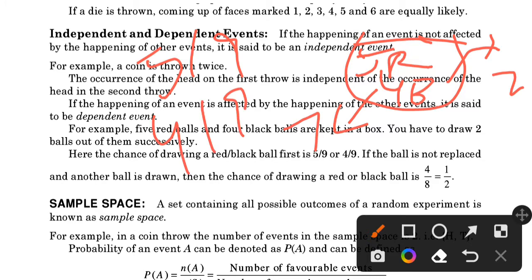Okay, if the ball is not replaced and another ball is drawn, then the chance of drawing a red or black ball is 4 by 8, which is 1 by 2.